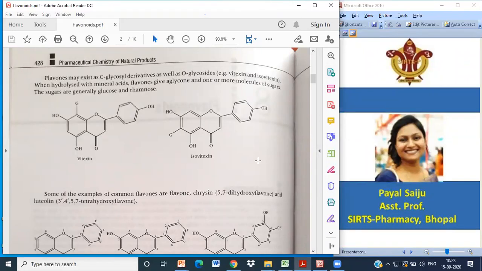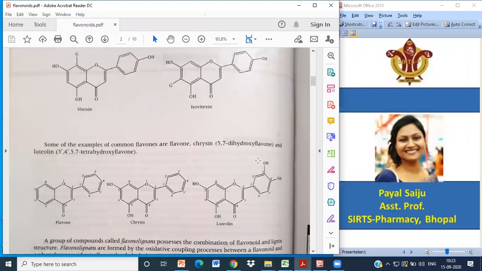When these glycosides are hydrolyzed with mineral acids, flavones give aglycon and one or more molecules of sugar. So this is basically when a glycoside gets broken down or hydrolyzed. So there are two parts removed, glycon and aglycon. So when flavones are hydrolyzed with mineral acid, they give flavone as the aglycon, and another one or more molecules of sugar. The sugars are generally glucose and amylose. So this is C-glycoside or O-glycoside.